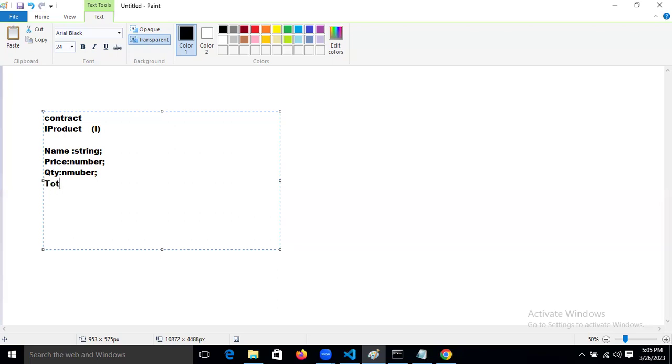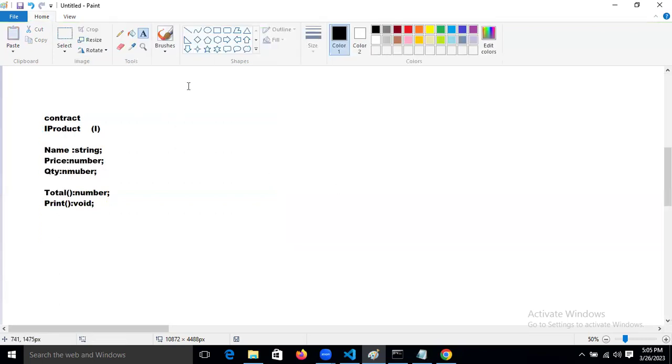Now what am I taking? Total, right? This is the abstract method, and the return type I'm taking is number type. Again, one more method I'm taking: print. The print method, and the return type let's take as void. These are the methods, now guys. This is our interface properties, right? These are the interface properties.